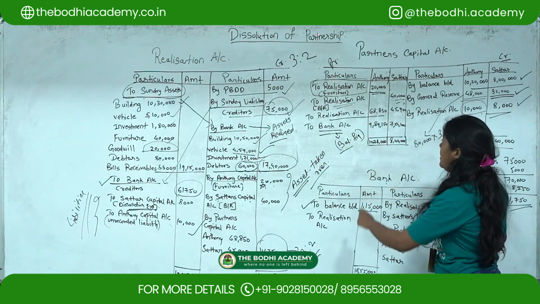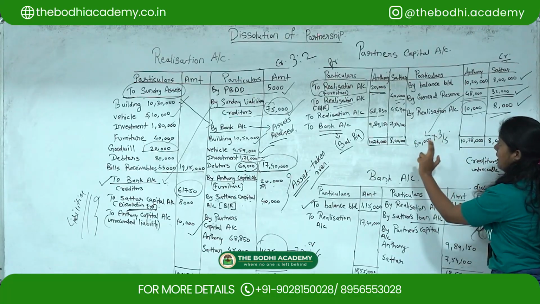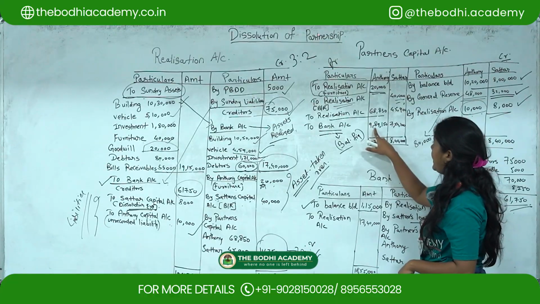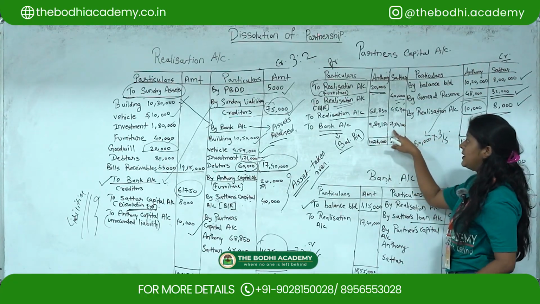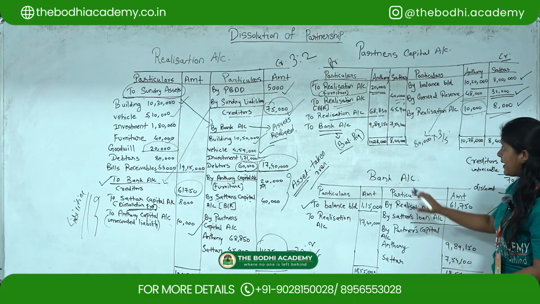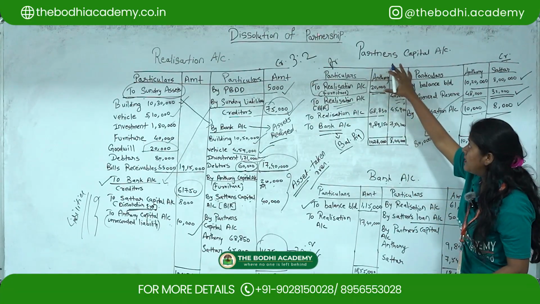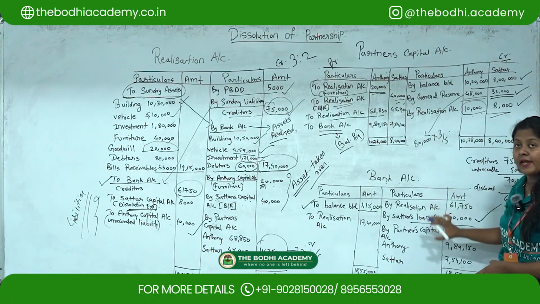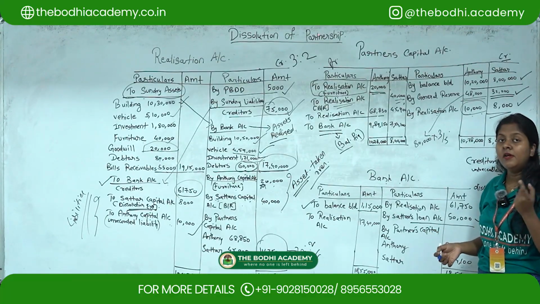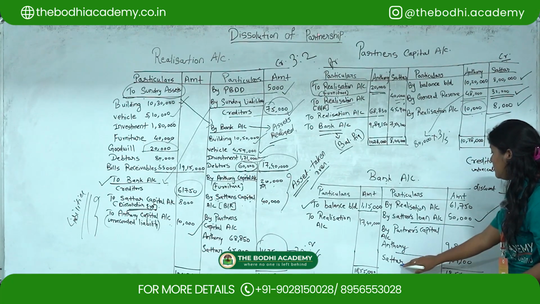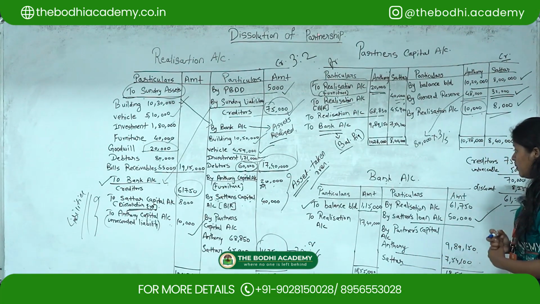So to bank account, this is the difference I am getting after subtracting from the credit side for Anthony and Sutter. This difference is 9,89,150, and for Sutter it is 7,54,100. So this is their capital. Since it is debited in the partners capital account, I am going to show it under the credit side of the bank account. That rule you have to remember: whatever is getting debited, you have to credit. So here it will go Anthony's capital and Sutter's capital account, and the loan account, as I told you, will go under this side.